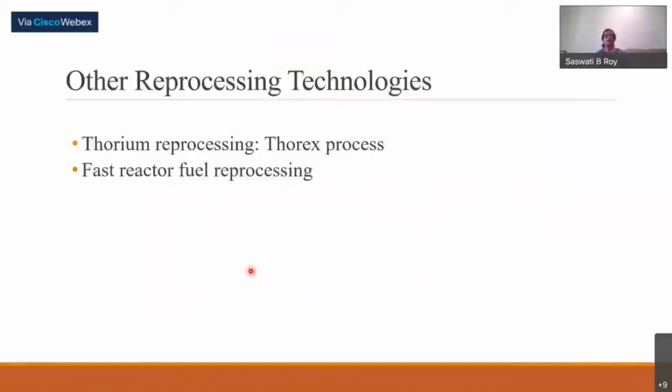So with that, we come to the other reprocessing technologies, because as we have seen, from the different reactor points of view, we have different fuel materials: research reactor fuels, natural uranium metal, then oxides, enriched oxides, carbides, MOX, so many different types of fuel material, so many different reactor conditions, and so many different burn-ups.